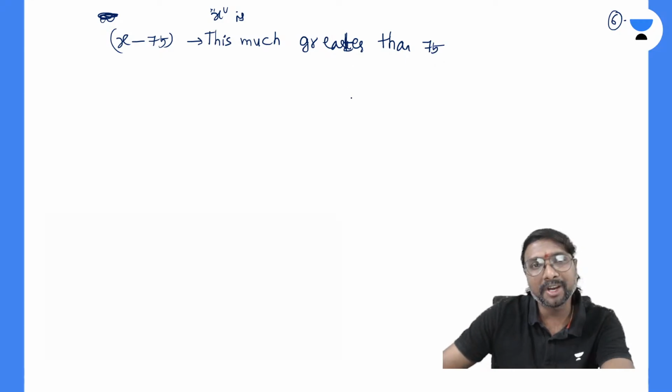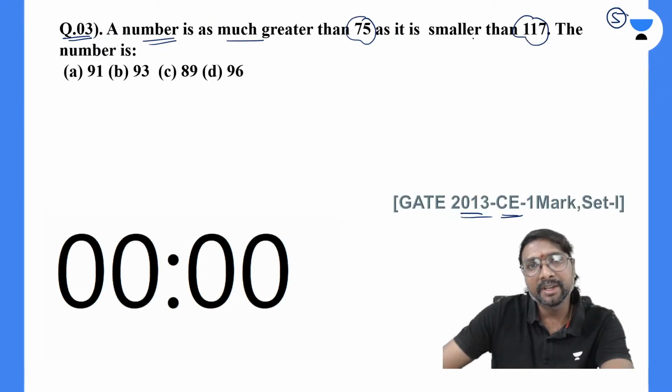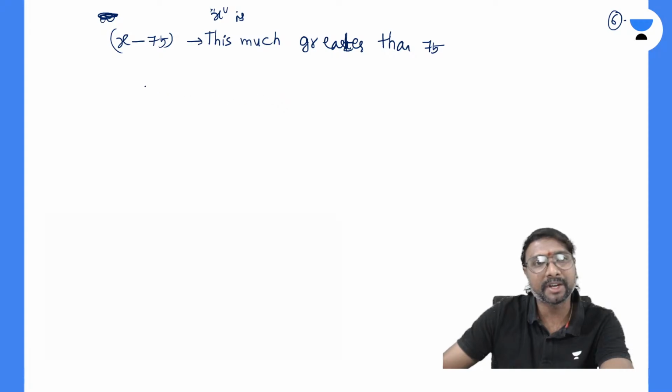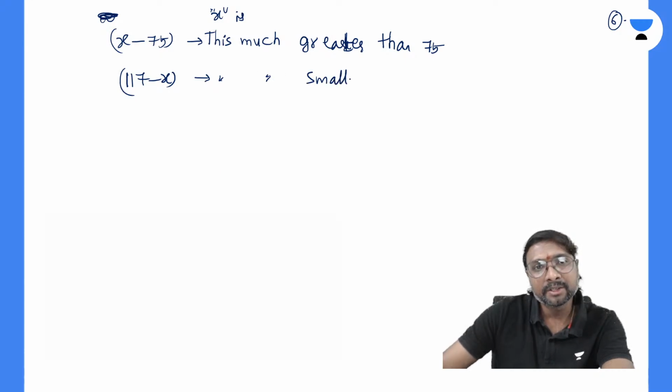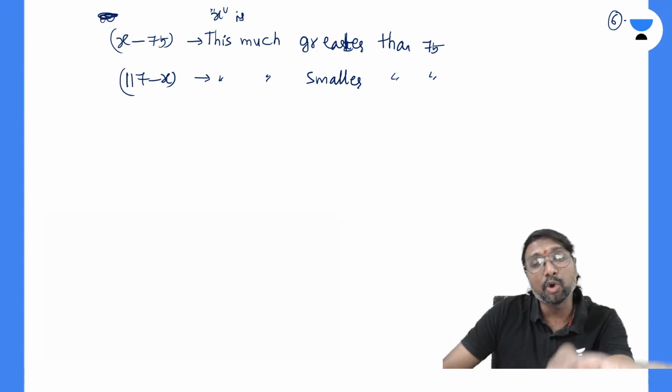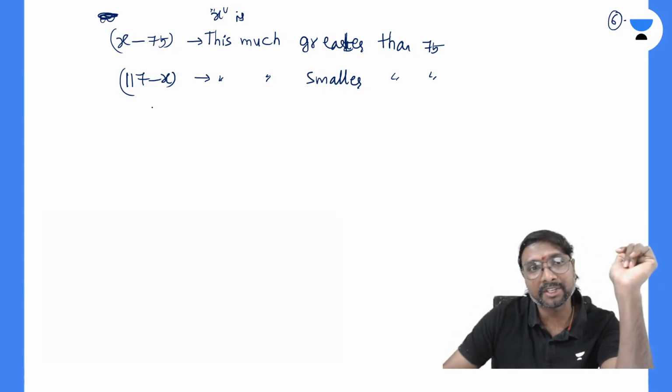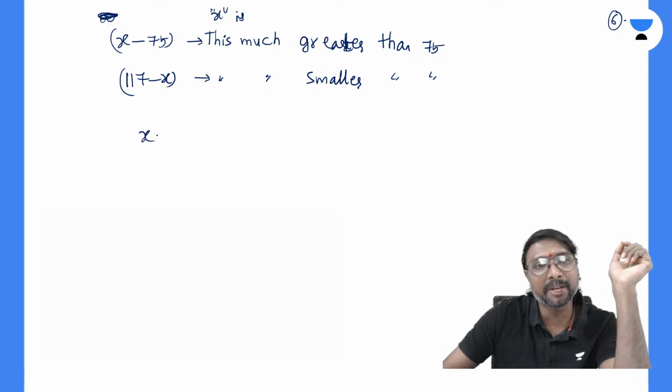And how much is it smaller than 117? It is 117 minus x, that much smaller than 117. Both are the same, right? It is that much greater than 75, so that much lesser than 117, which means the difference is the same.